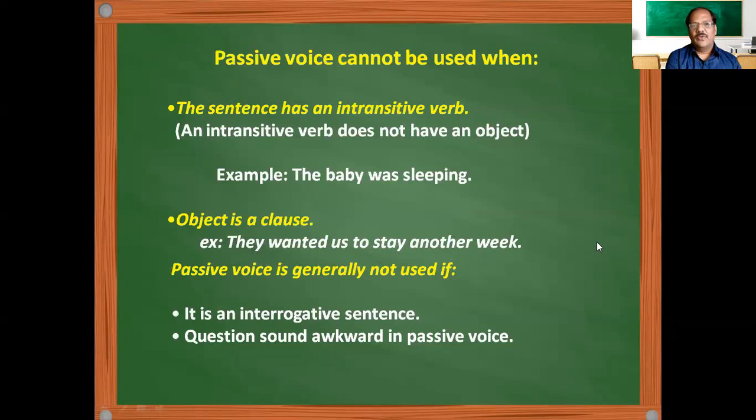But when there is no object, you cannot construct it. So in the first case also, if there is no object, you cannot construct the passive voice. So when there is an object, then we have to use the passive voice. Passive voice is generally not used in interrogative sentences. For example, if you use the passive voice in an interrogative sentence, it seems somewhat awkward. That means it doesn't sound well. You can't construct the passive sentence well.